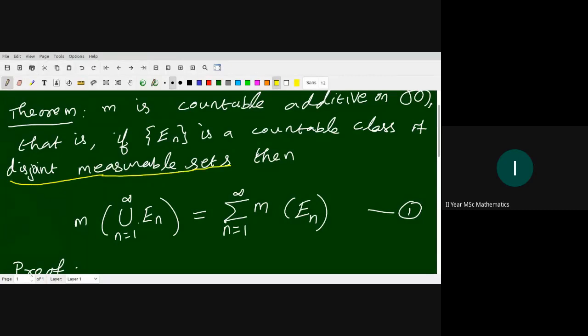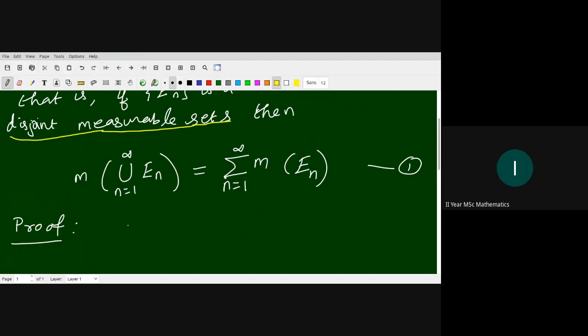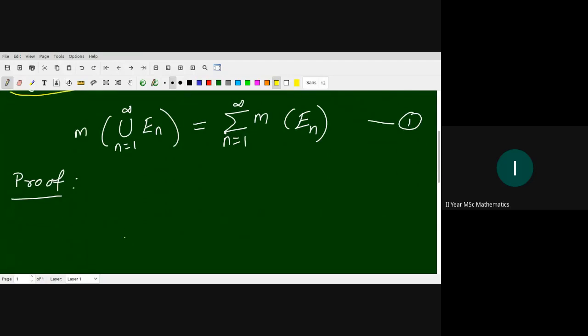Then we can separate the measures. If you want to find the measure of the union of two sets, if the two sets are disjoint, then you can find the individual set measures and add them. Okay, so now we prove that.